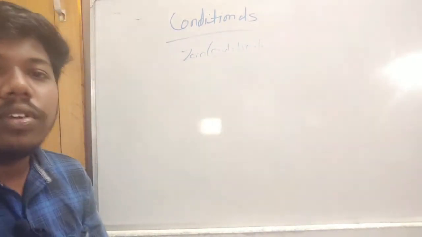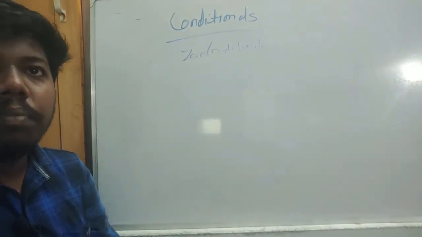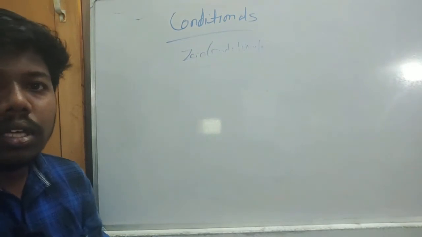Zero conditional means we can make a zero conditional sentence with two present simple verbs, one in the if clause and one in the main clause.